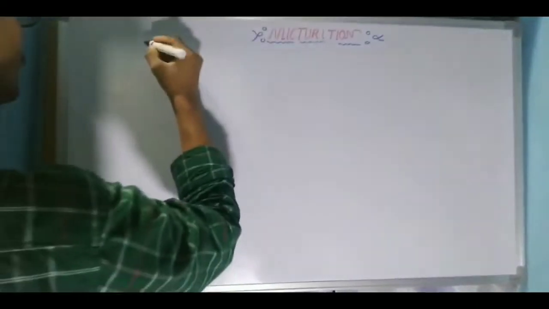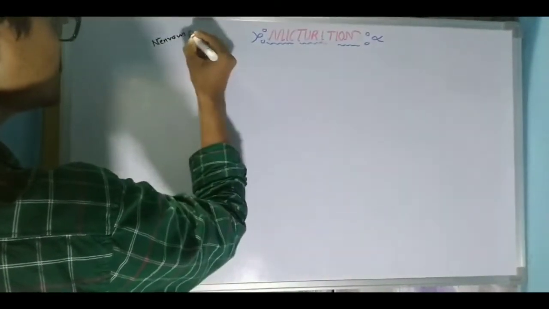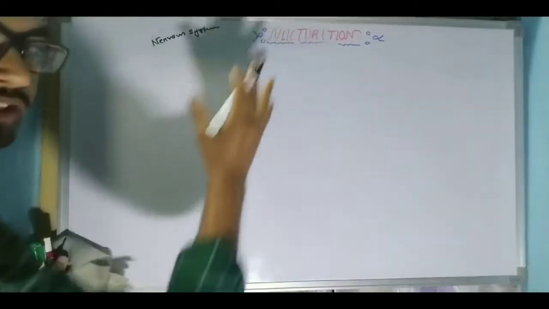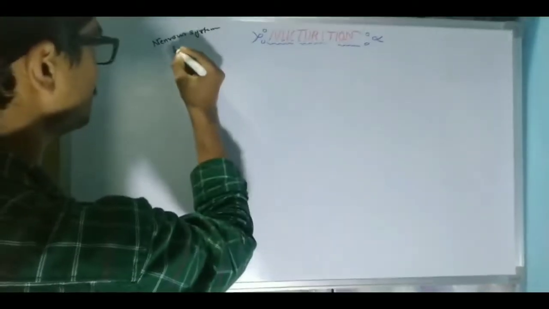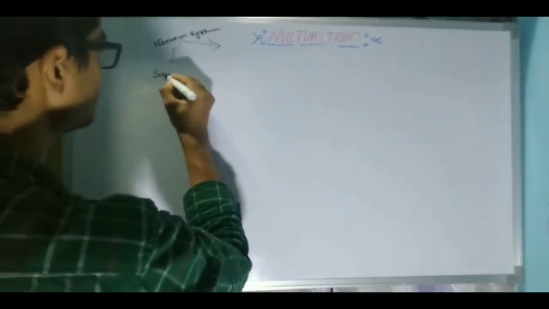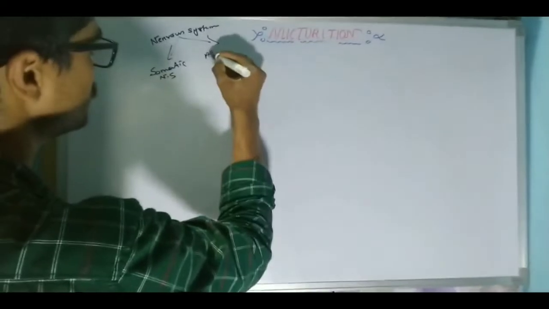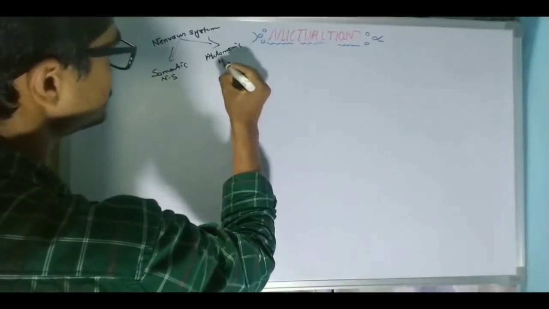Now let me draw here. This is our nervous system, which is responsible for this micturition reflex. तो इस nervous system के दो types हैं. एक है somatic nervous system and another one is the autonomic nervous system.